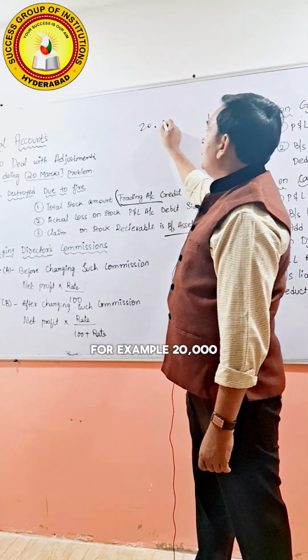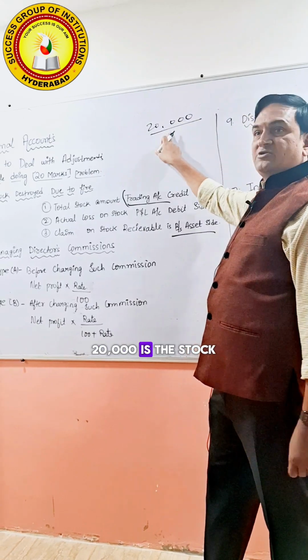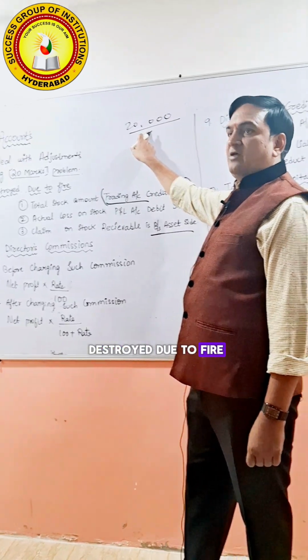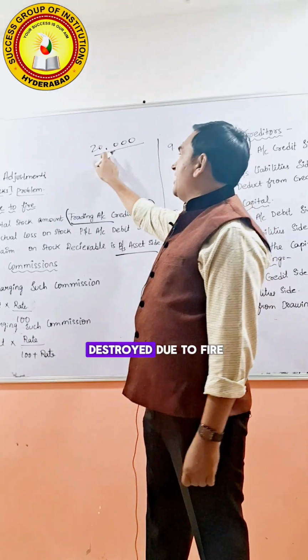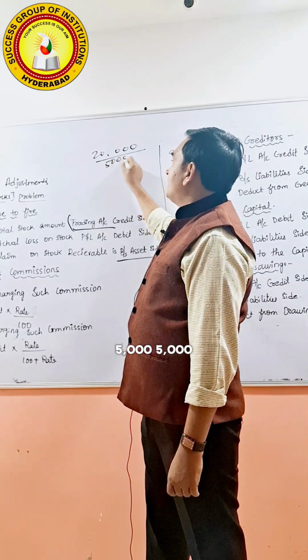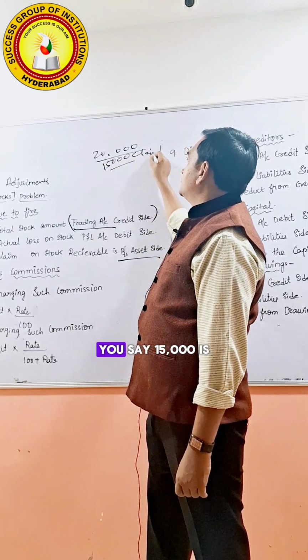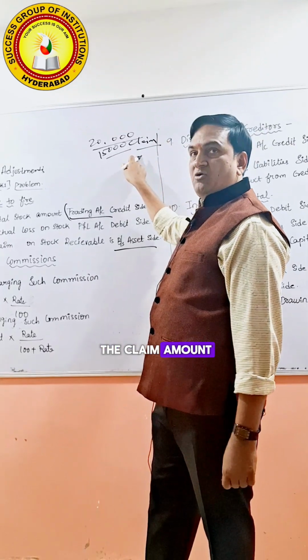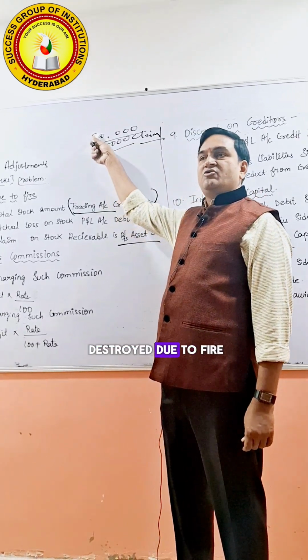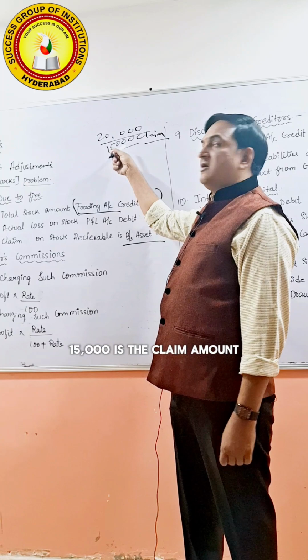For example, 20,000 is the stock destroyed due to fire, and 15,000 is the claim amount.